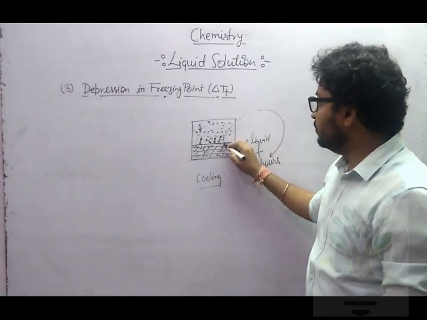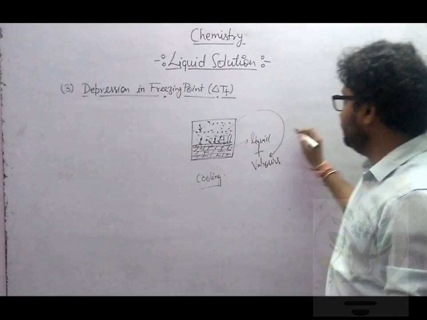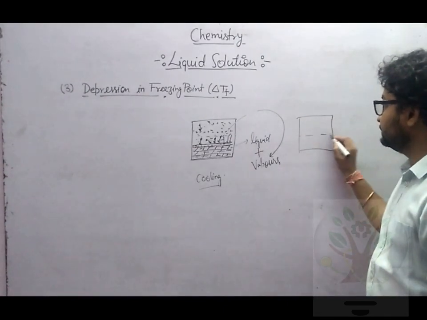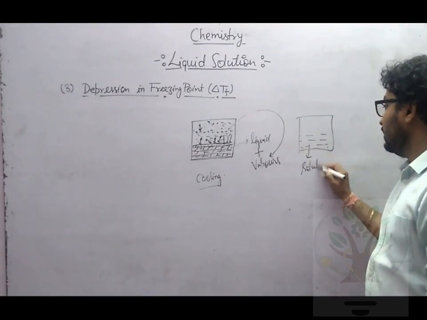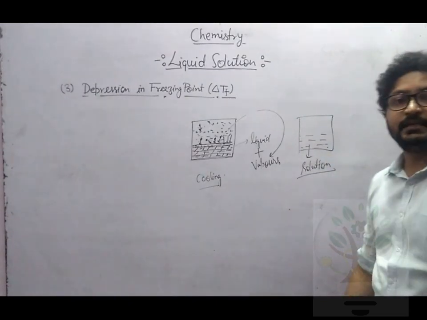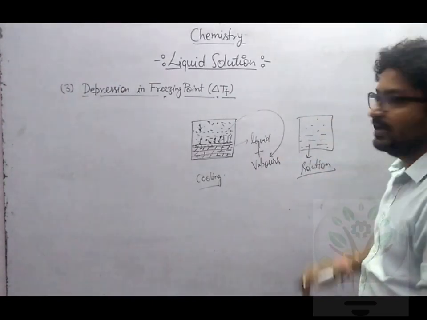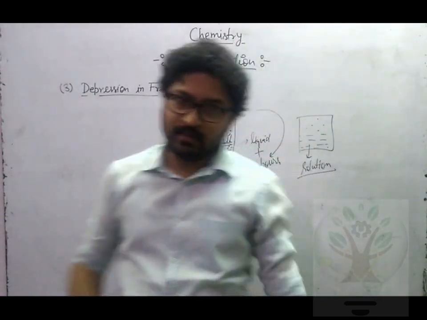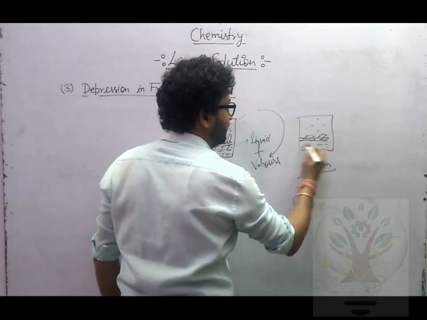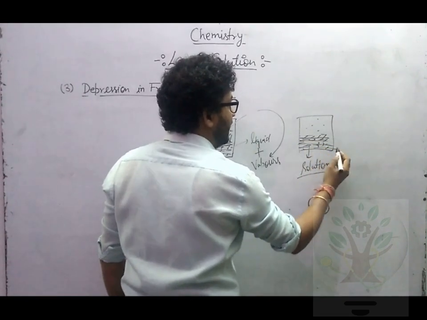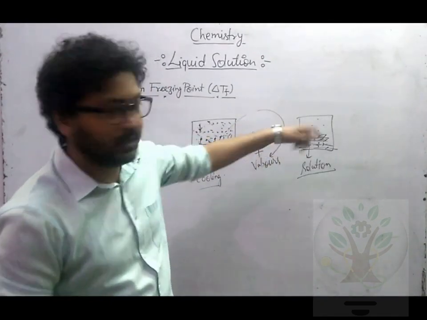So now vapor will collide with solid phase and it will get frozen. Now if you take the case where solute is present in solution, you understand, here vapors will be very less. So again what will happen, top layer will be frozen, then this layer will be frozen, then this layer, then this layer, entire liquid will be frozen. But our motive is not only to freeze the liquid but also the vapors.